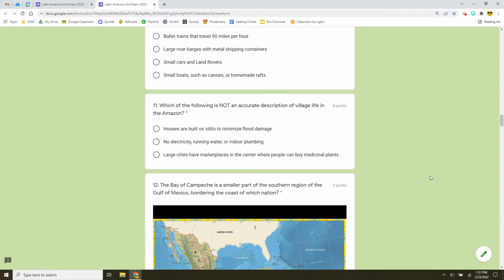Number 11, which of the following is not an accurate description of village life in the Amazon. So, two of these answer choices describe village life, one does not describe village life. Choose the one that does not describe village life. Houses are built on stilts to minimize flood damage. No electricity, running water, indoor plumbing, or large cities have marketplaces in the center where people can buy medicinal plants.